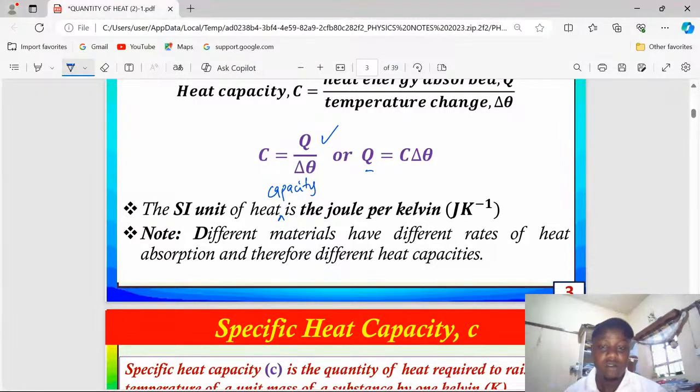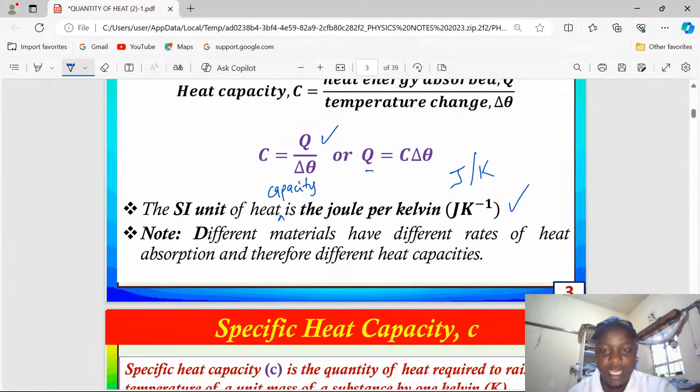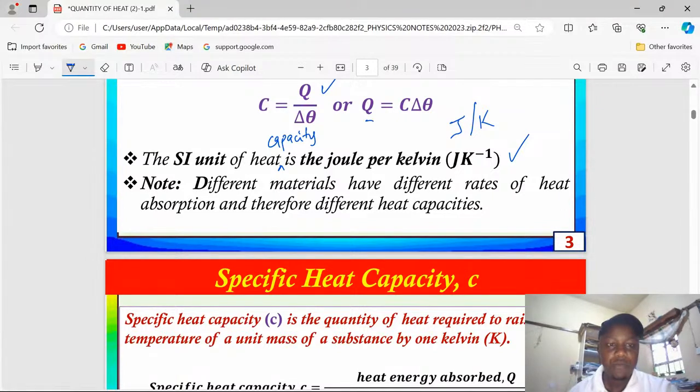Therefore, joule per Kelvin. You can either write joule per Kelvin, capital K, or as it has been captured in the notes here, joule, then you take the K up with a negative power. It means the same. That is on indices now. All right.